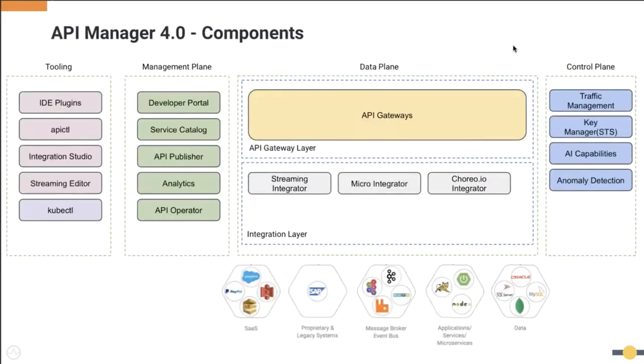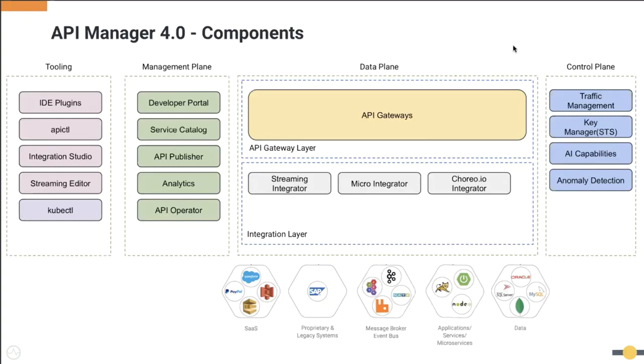Okay, so if you look at the component architecture of WSO2 API Manager 4.0, this is a diagram we can explain easily. On your left side, you see different tooling. These are the tools that you use to design, develop, and deploy your APIs and integration. On your left side, you see different IDE plugins, the API controller, and the integration studio. Then we have the streaming editor. Then we have the Kubernetes controller. So all these things we can use to design, develop, and deploy your integration services and APIs.